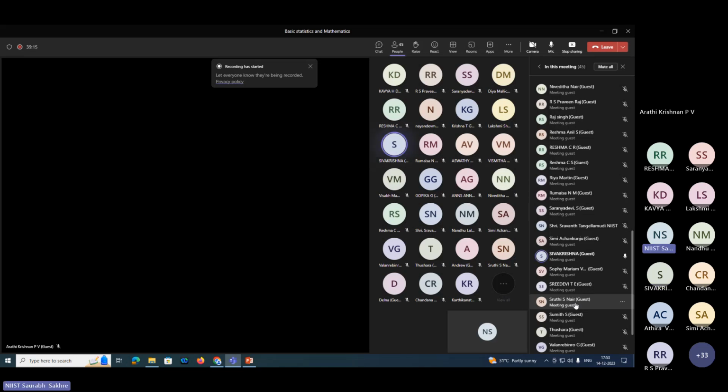Okay, and what does factorial mean? Suppose I'm writing factorial 4, how will I solve it? That is 1 into 2 into 3 into 4. So why are we doing multiplication?